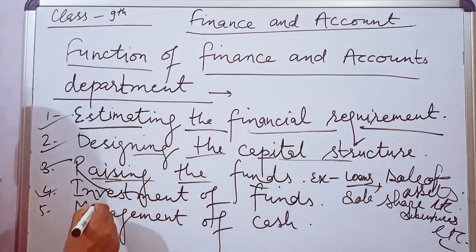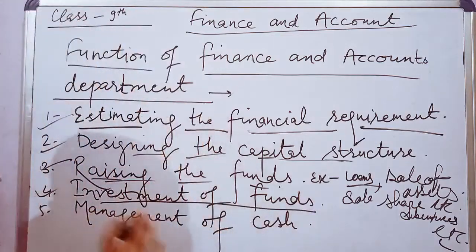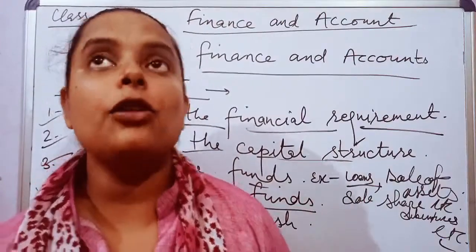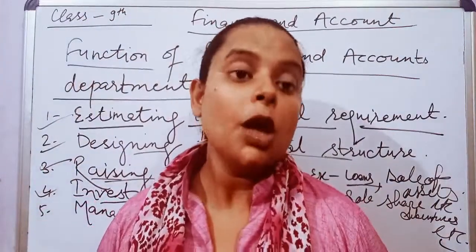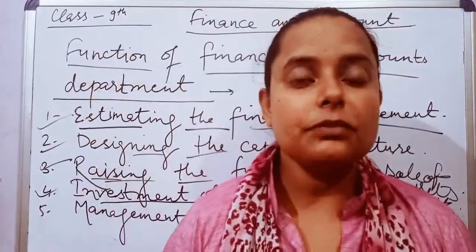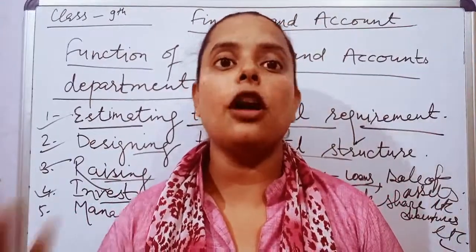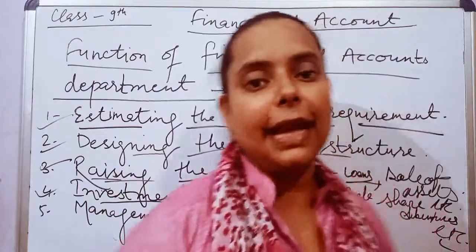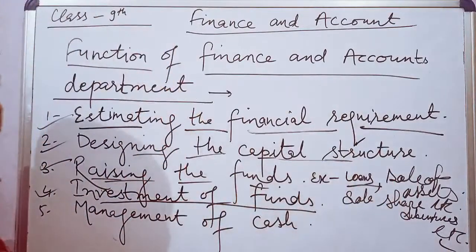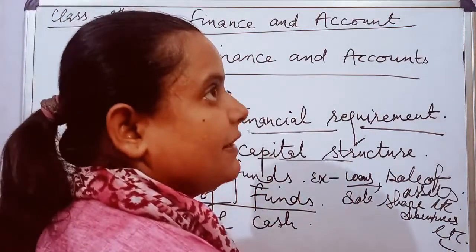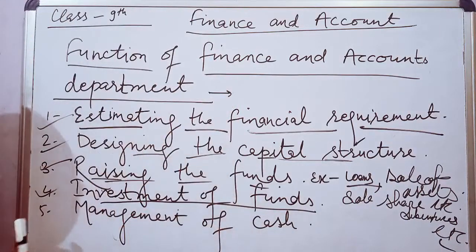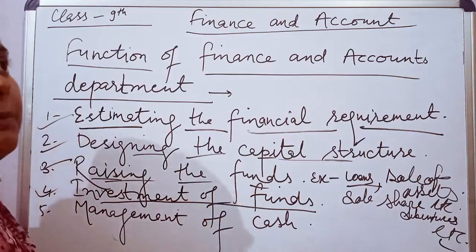Now see, the fourth point, investment of the funds. It is the same in every business, and at your home also. Whatever money we earn, we do not spend all of it together. What we used to do is make small investments from which we can get a benefit in the future. In the same way, a business invests some amount of funds for future use, and gets interest, or that amount will be used later. So investment is very essential for any business enterprise.